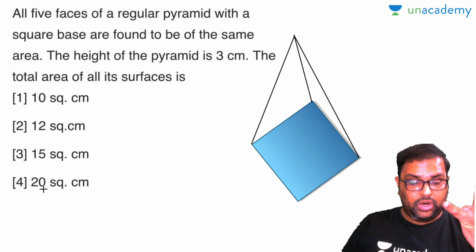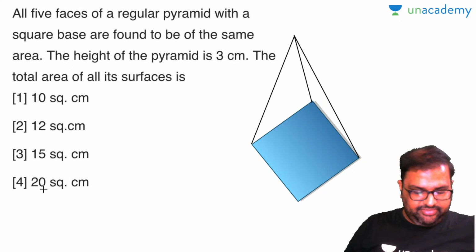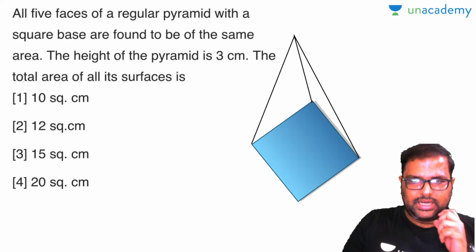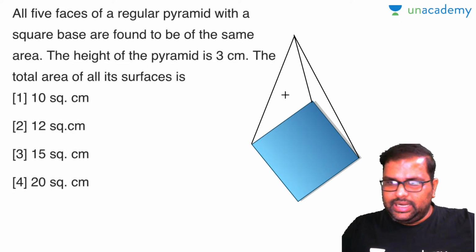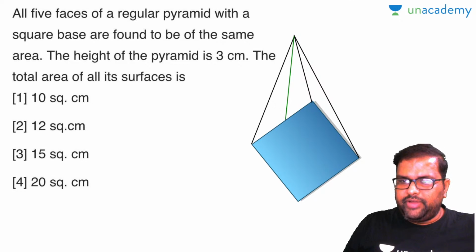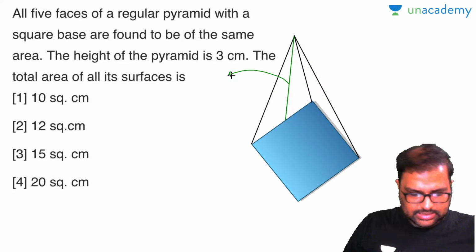Now look, 4 triangular faces will be there. Base is again a triangle. Yes, 15. Poonam, very good, excellent. Now look carefully. Now let us take a triangular face here. This is the triangular face. Now this will be the height of the triangular face. When you consider it in a pyramid, you call this the slant height. Am I right or wrong?